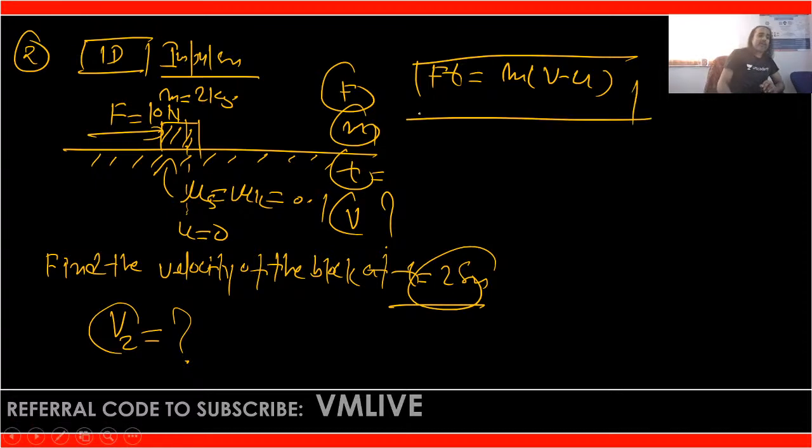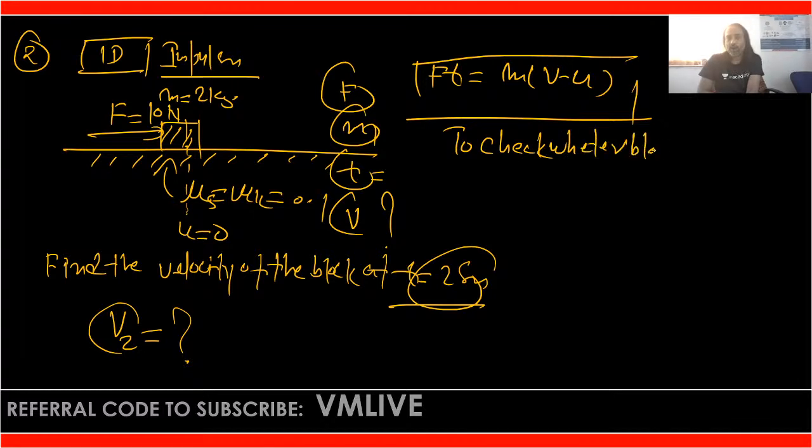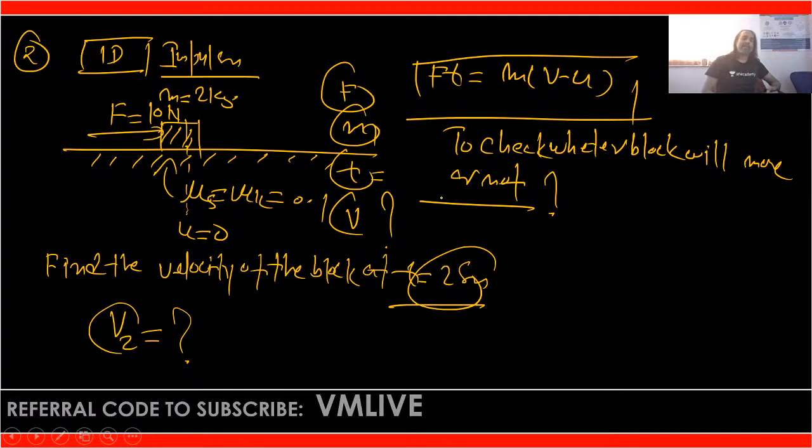But here the things are different, here friction is there. So first in any of the problems, if friction is there, then first we have to check whether the block will move or not. So how can we check whether the block will move or not? So first you write: to check whether the block will move or not. Bhai, pehle ye bhi to check karna hai na ki block move karega ki nahi.